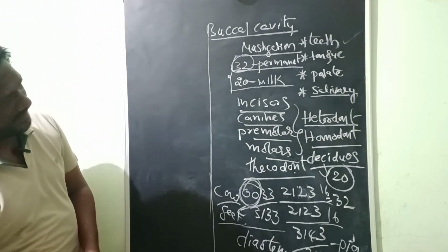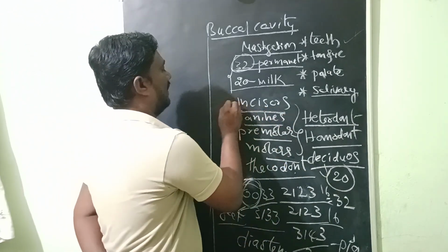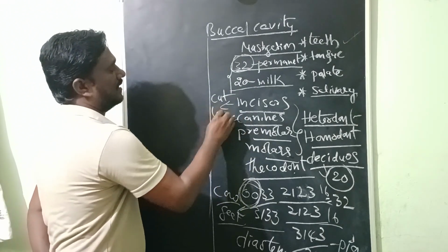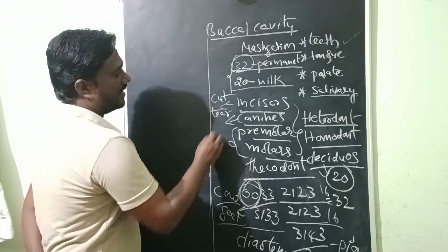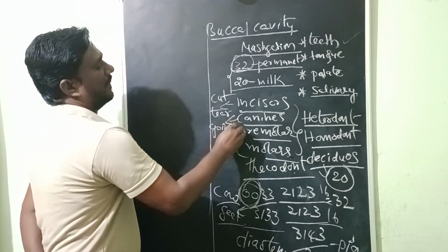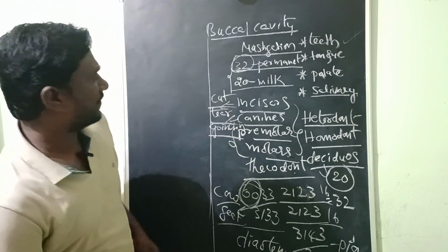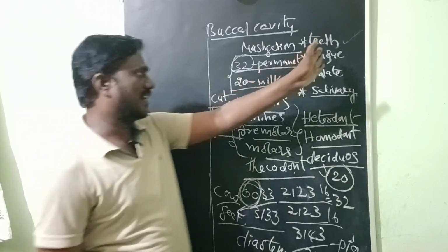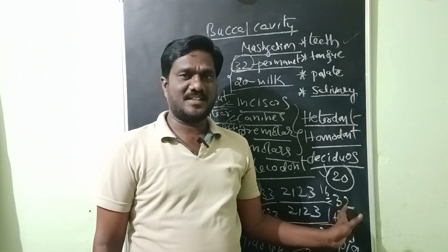So, diastema, these incisors help to cut the food. Canines tear the food. Premolars and molars help in grinding the food. These are the functions of teeth. There are 32 teeth present in human beings. That is the permanent teeth.